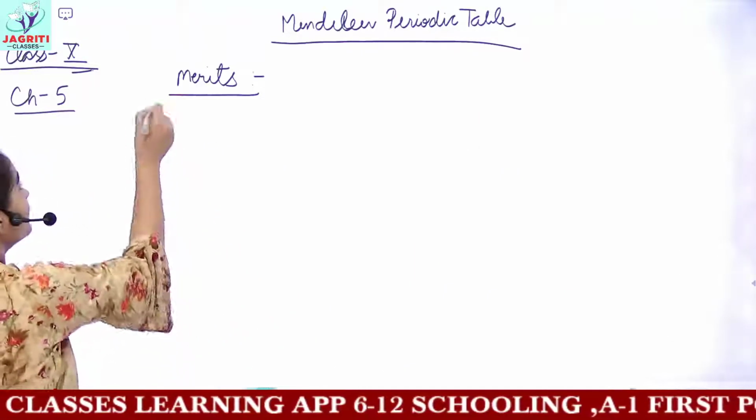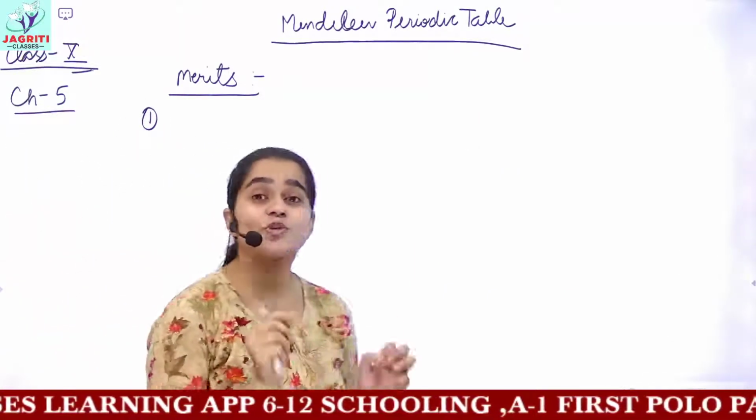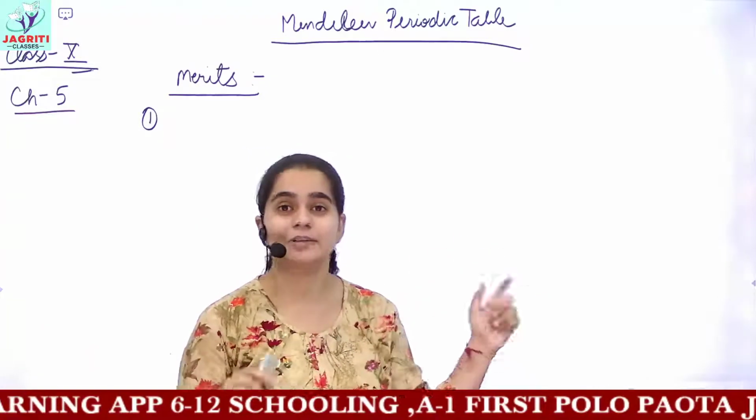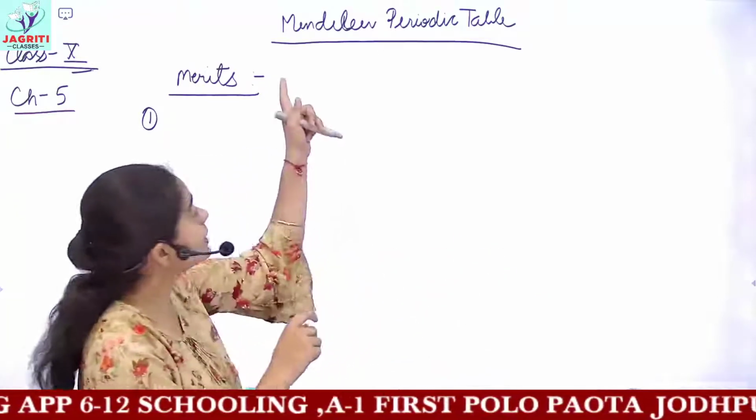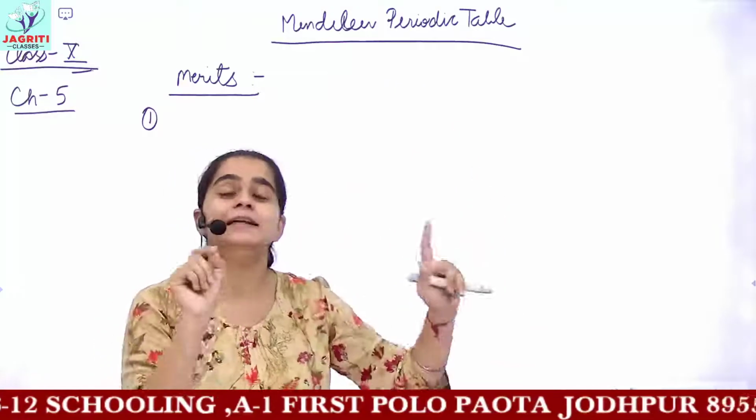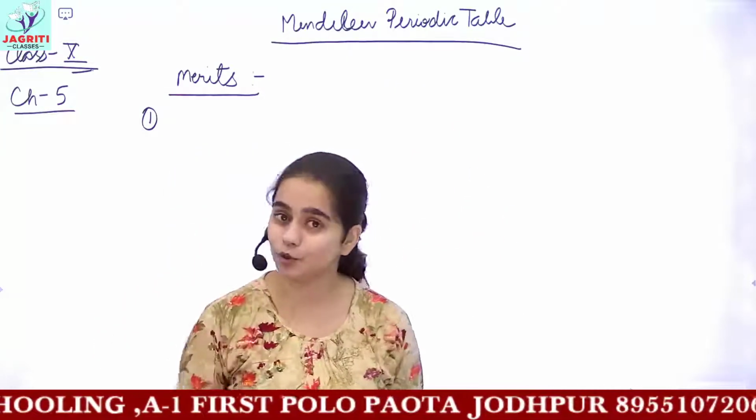So the first merit was what? All the elements which were known to Mendeleev till that time, that is, when Mendeleev gave his periodic arrangement of elements, 63 elements were known to him.